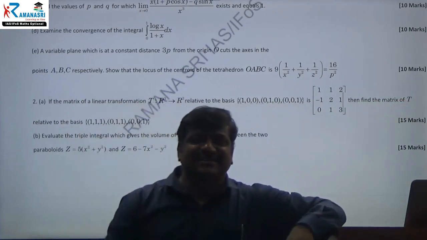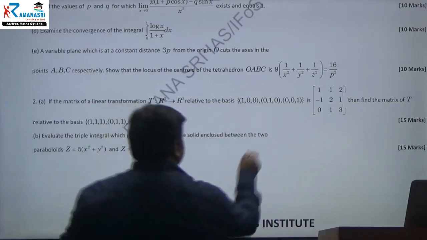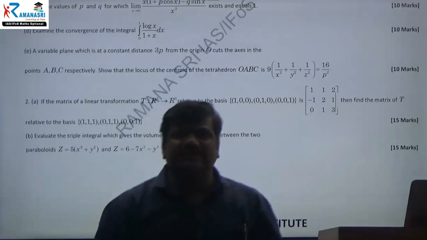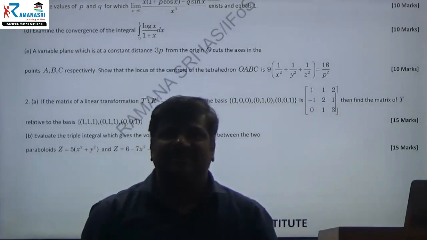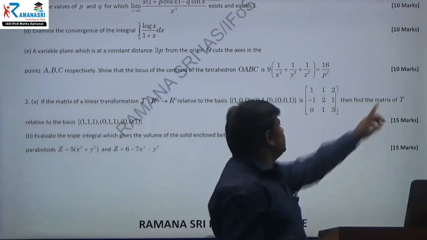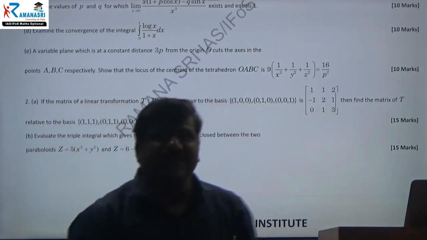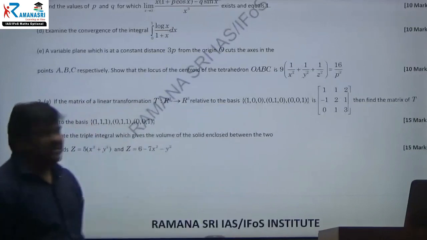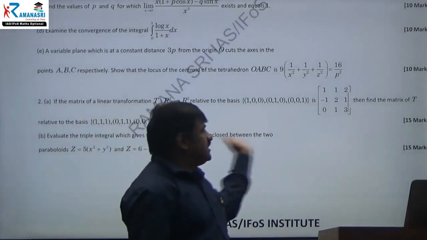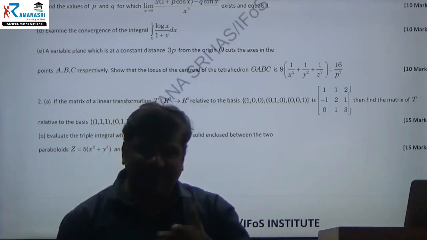This question is indirect. They are asking for the formula for the MLT: how we are transforming this basis vector to this matrix. What is the transformation? That is the first thing. And the second thing: find the matrix of T relative to the basis. Therefore, using the transformation, find the MLT of this basis. This is the non-standard basis and this is the standard basis. They are asking this for 15 marks. Okay, we can solve it, right? Okay, right.